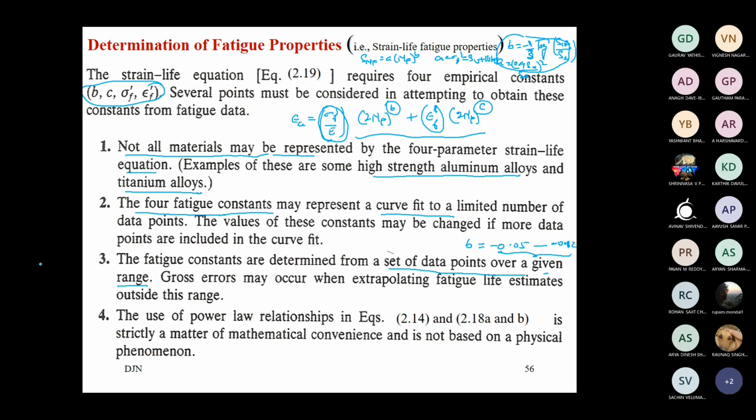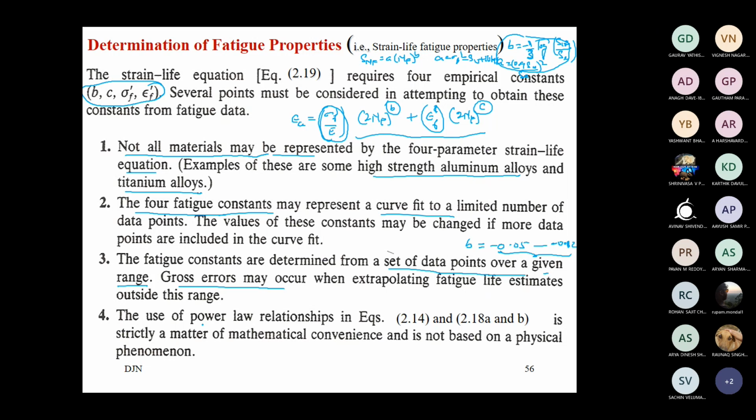Okay, so we have to make a note that gross errors may occur when extrapolating fatigue life estimates outside the given range. So using these equations straightforward with some other values is also not recommended. Only between the given range we may use these particular equations.